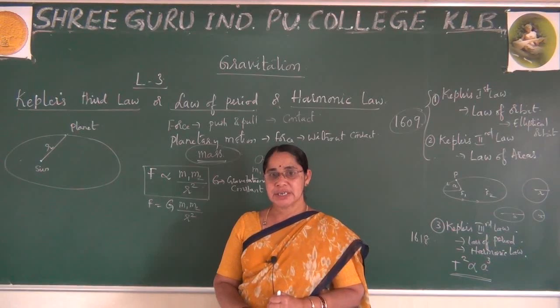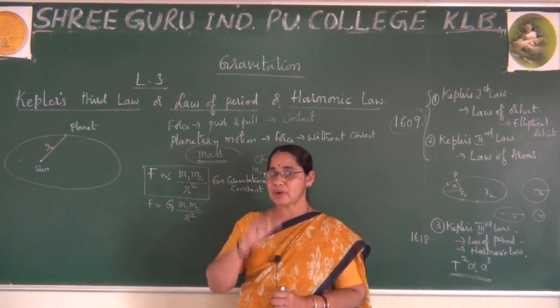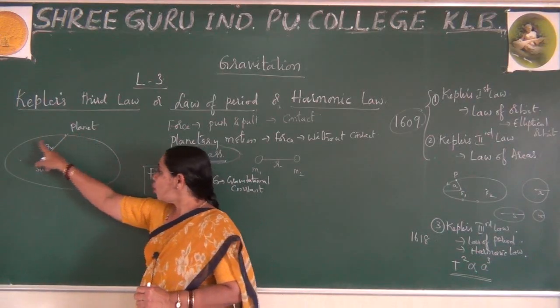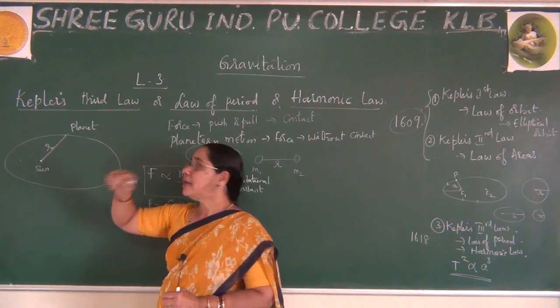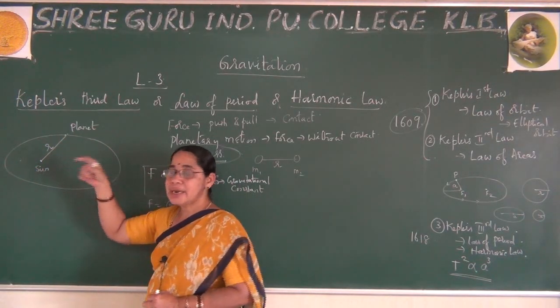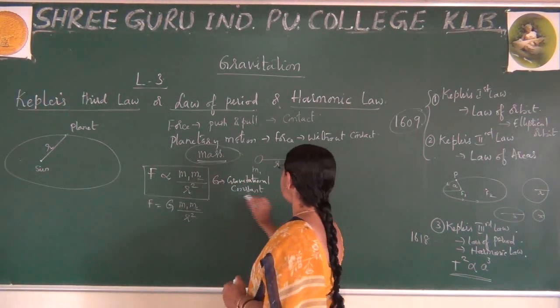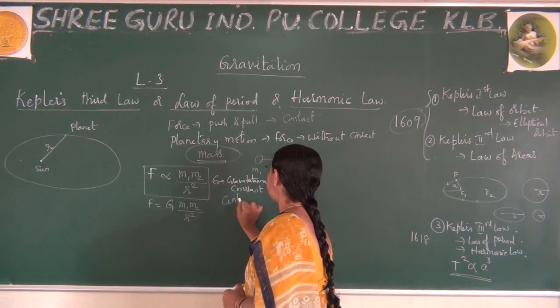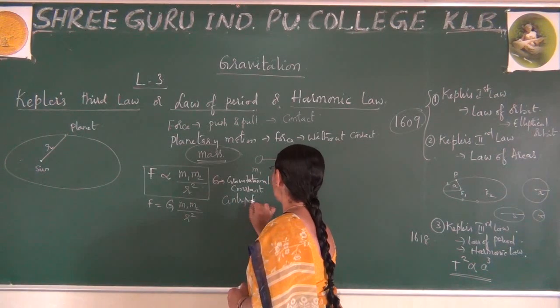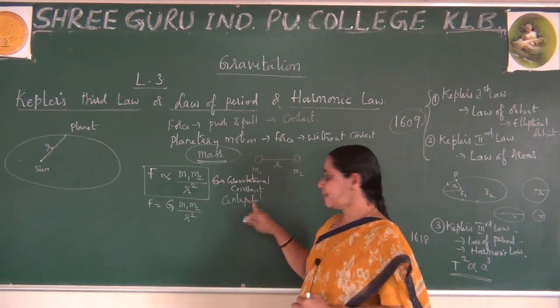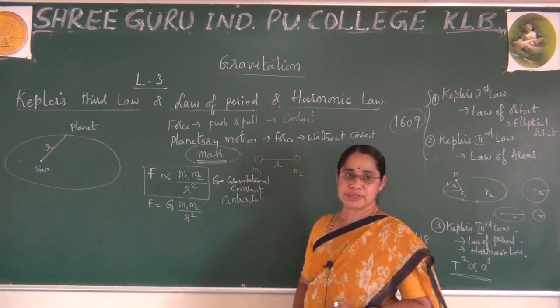Whenever objects are revolving in a circular orbit, at present you can remember the planet is revolving around the sun in a circular orbit, it is always seeking the sun, due to which it exhibits centripetal force. Maybe in your school days you have heard the word centripetal. The force which is seeking towards the center is called centripetal force.